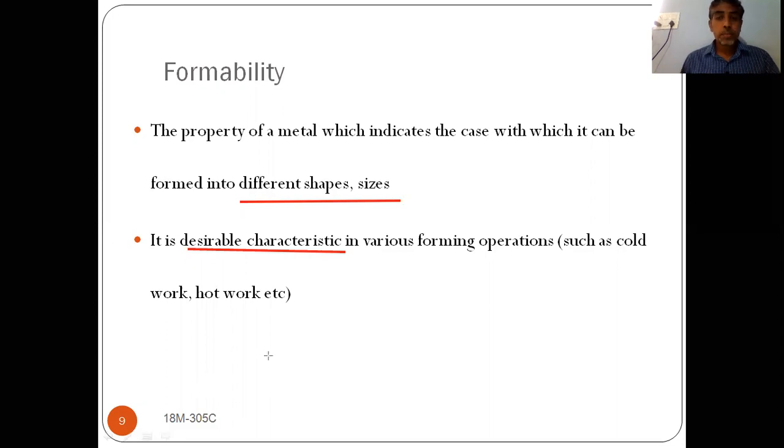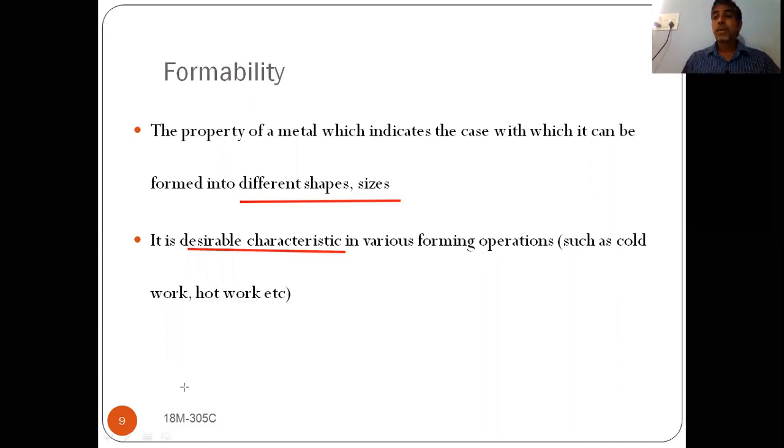I am repeating once again, this formability property is generally used in forming operations, whether it is a cold working operation or a hot working operation. Cold working is below recrystallization temperature, and hot working is above recrystallization temperature. If you want to convert a raw material into different shapes and sizes, it should be formable.